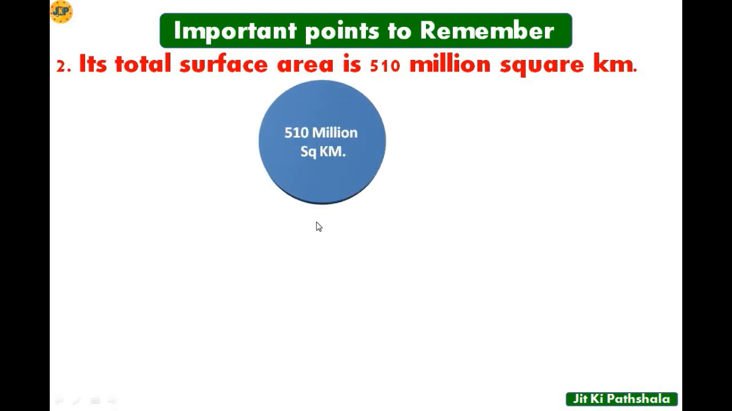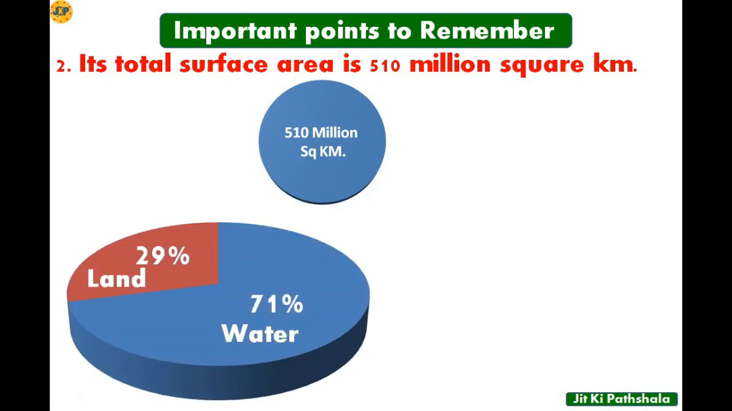In this image you can see that the total area of the Earth is 510 million square kilometer. Here, with the help of this image you can understand that out of the total area of the Earth, 71% is covered by water while 29% is covered by land.